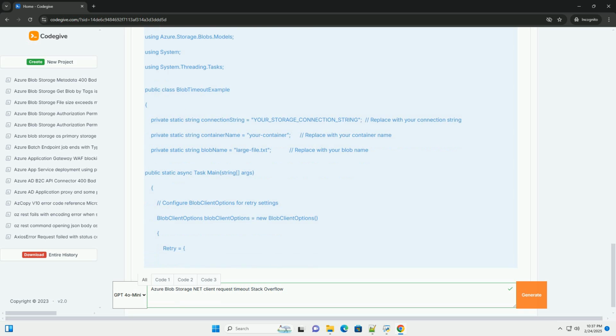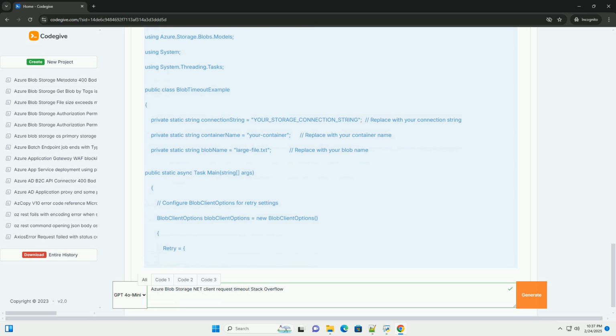6. Reduce concurrency. If your application is making a large number of concurrent requests to Blob storage, try to reduce the concurrency to avoid overwhelming the network or the Blob storage service. Use techniques like throttling or queuing to limit the number of concurrent requests. The maximum concurrency setting helps with this. 7.